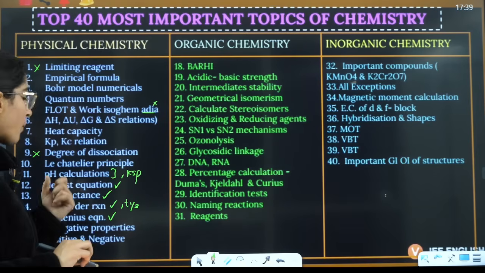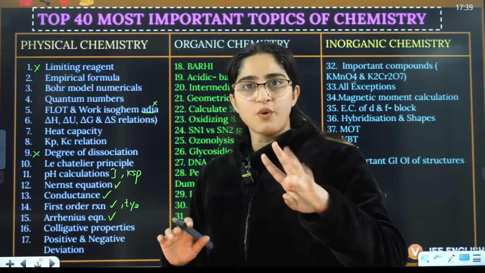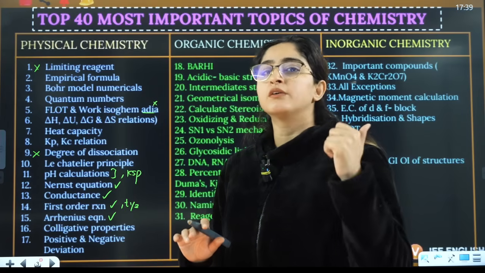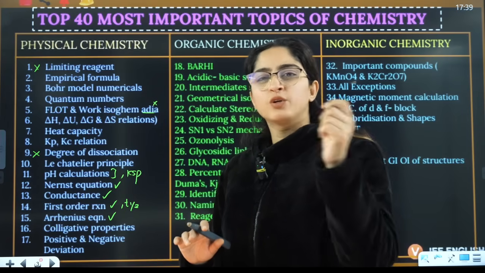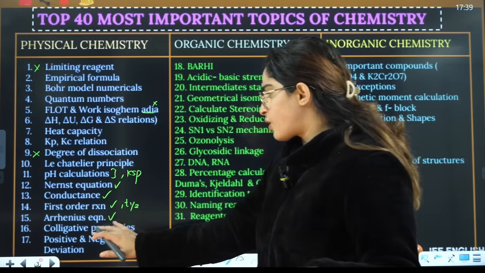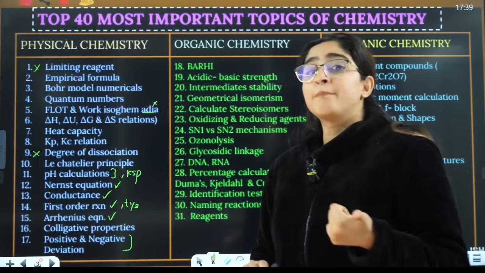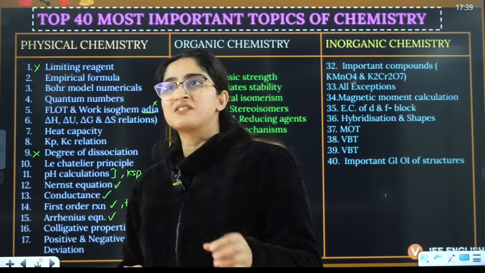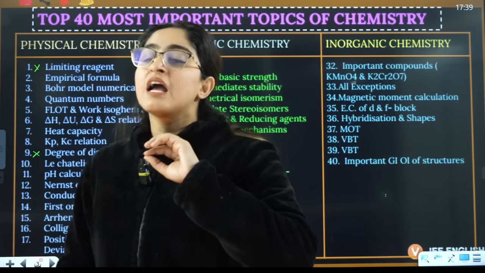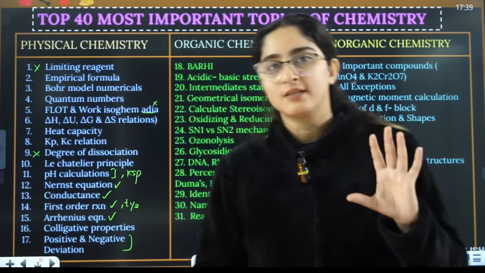Then colligative properties: those 4 colligative properties you have with van't Hoff factor, just learn the formulas and do 1 or 2 sample questions for that. Easily you can do this in the exam. It's not a tough topic. Then positive and negative deviation examples: they ask you questions from the examples, and if you know the example, it takes hardly 2 to 3 seconds to mark the answer.